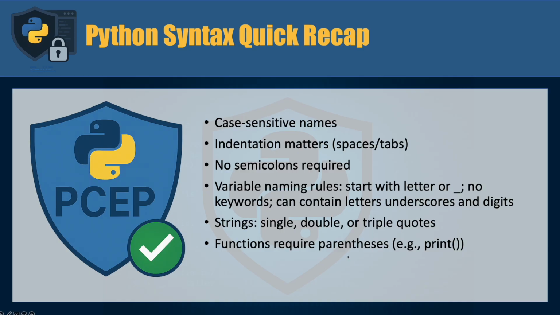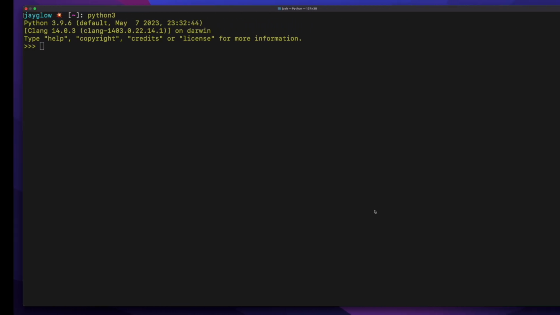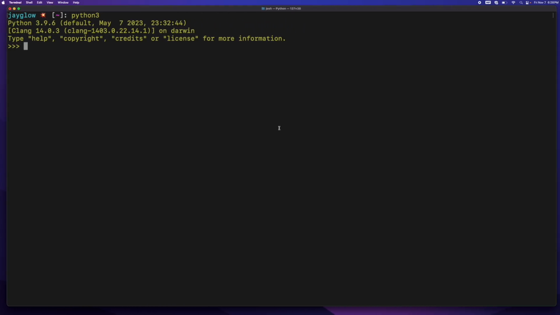Functions require parentheses. Print without the parentheses will refer to the class or the object. So if I print like that, you can see it points to this built-in function called print. Now if I print with parentheses, this calls the print function.